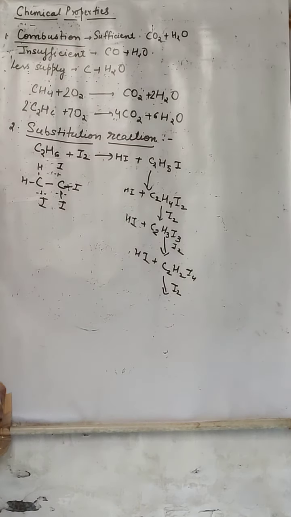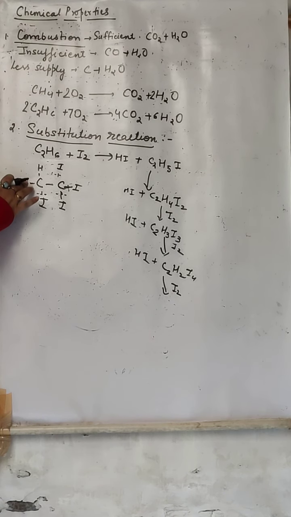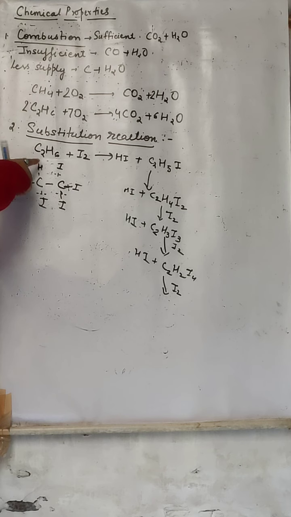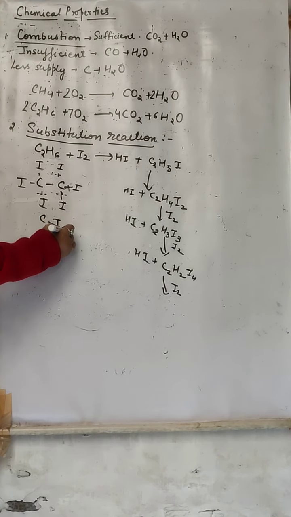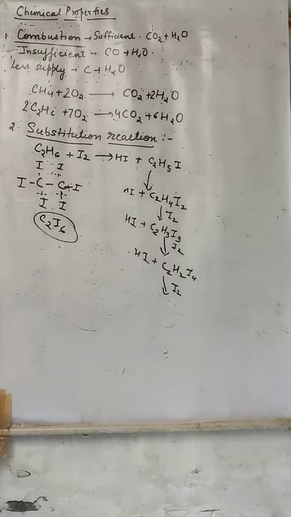Now again they are going to react with iodine. Here hydrogen is going to break, iodine is added, right? Again it is going to react. Here now iodine is added. Now finally C2I6. What are they going to form? C2I6, 6 is hexa: hexaiodoethane. I hope this substitution reaction is clear.